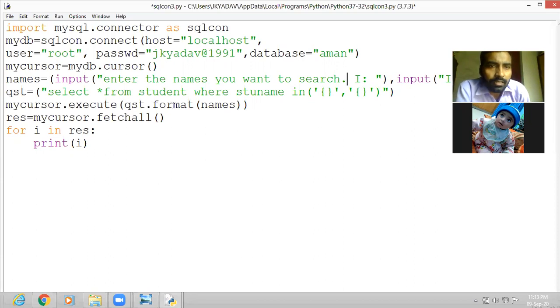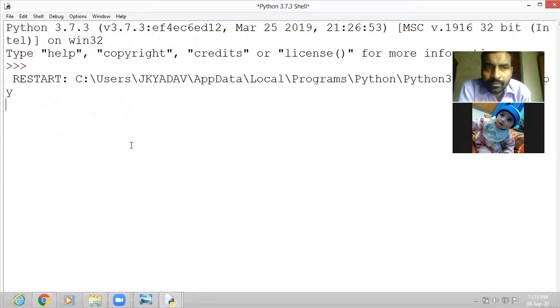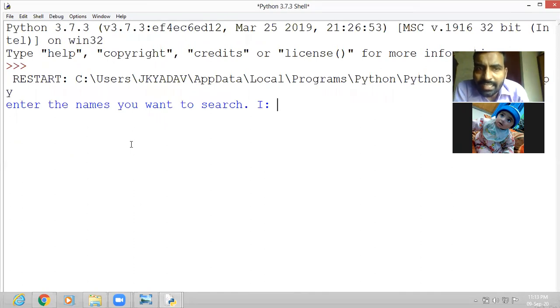Now let us save it and execute it by pressing F5. It is checking. Yeah, now it is asking for the input: enter the names you want to search. First name. Suppose I want to search the first name as Aman. Then it will ask for the second input: enter the second name. Suppose I want to search Karan. Okay, now press the enter key.